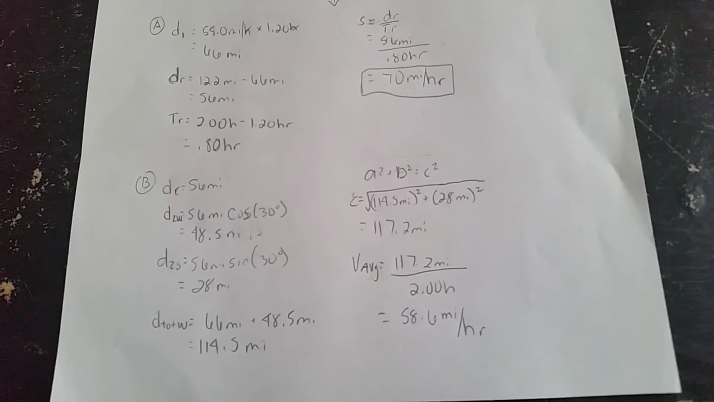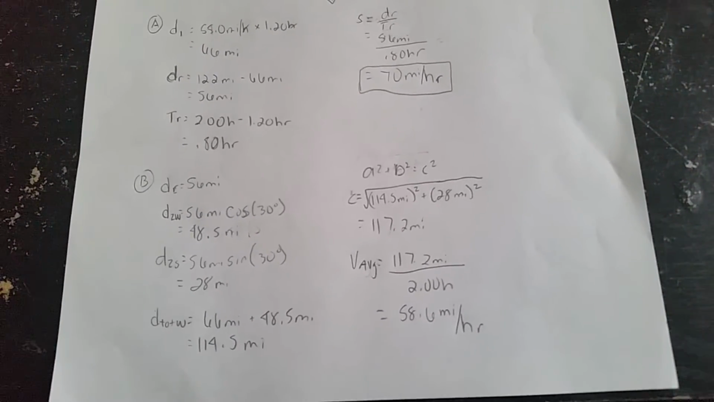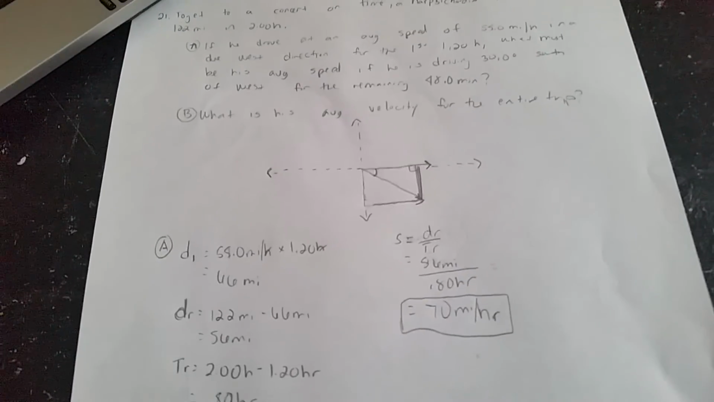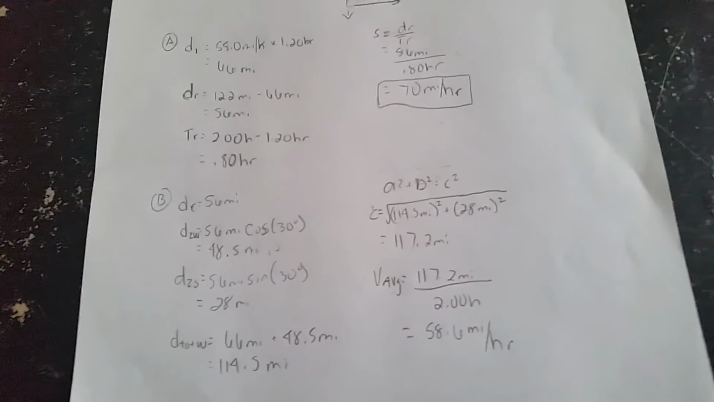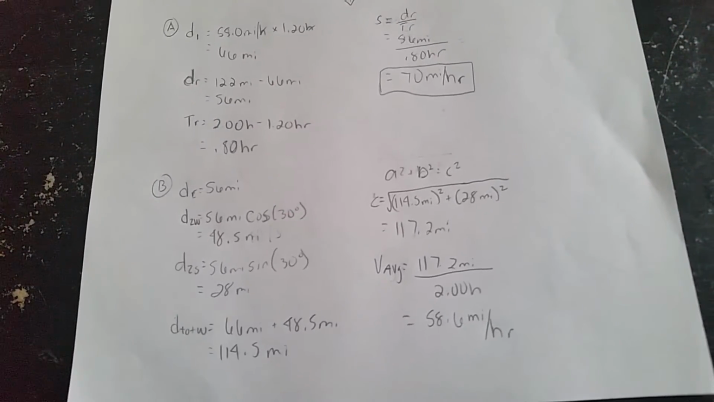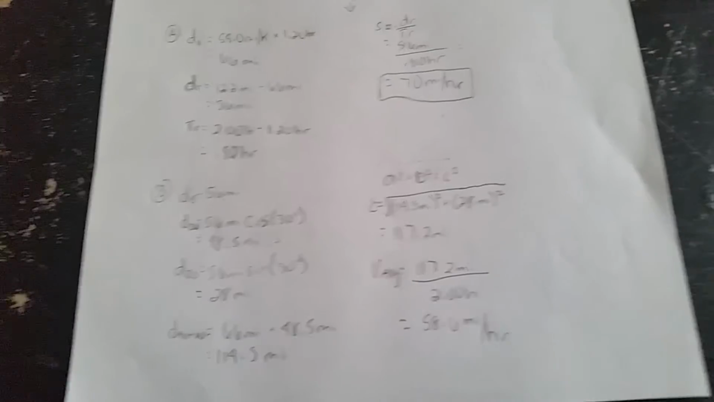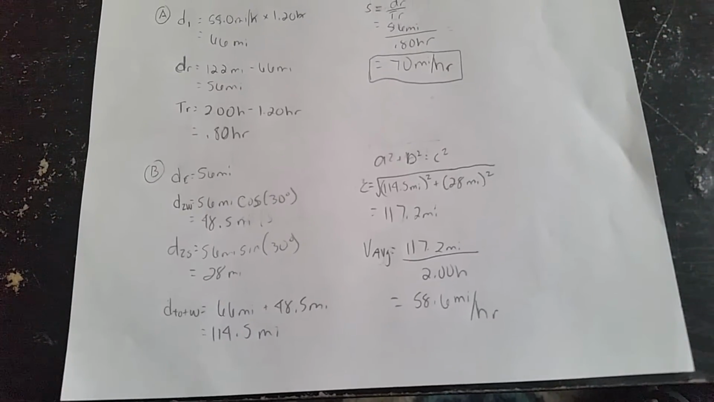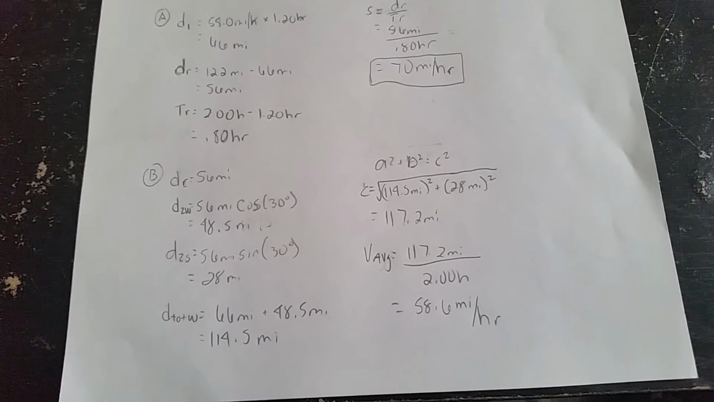And then I add my total W's together from the distance that I found before, which was the 66 miles, and the 48.5 miles that I found, because those are both going west. And then I got a value of 114.5 miles.